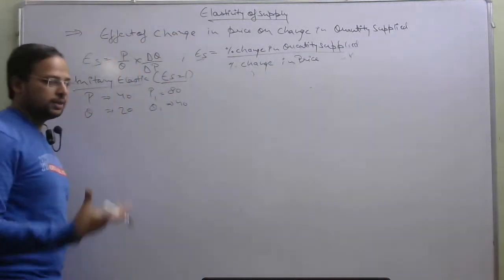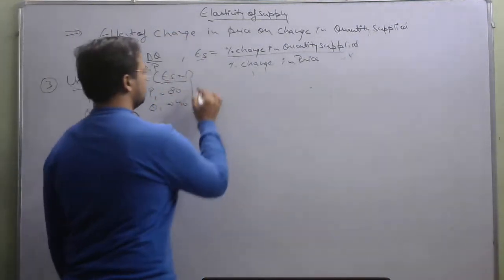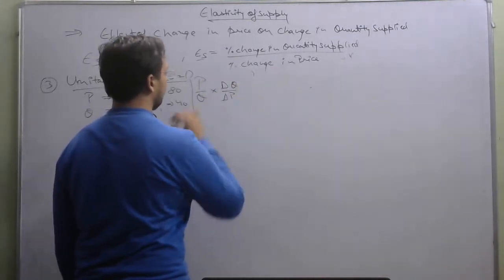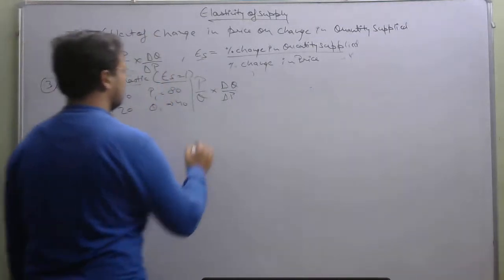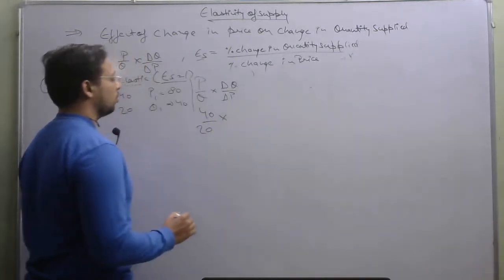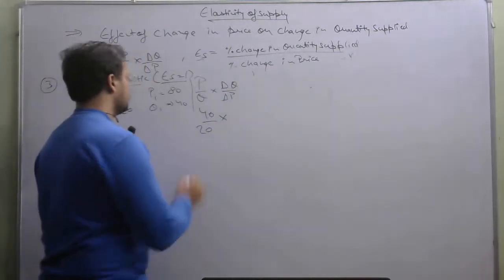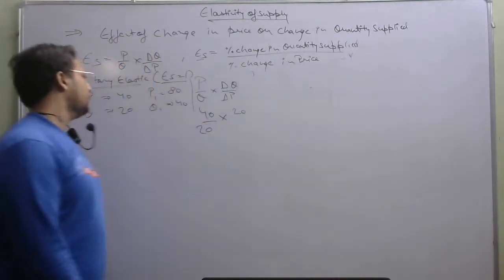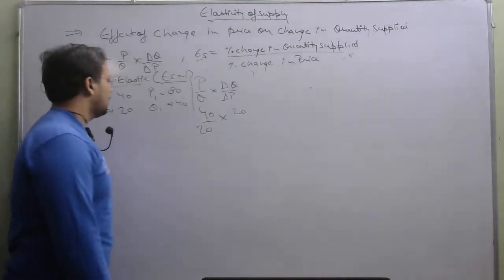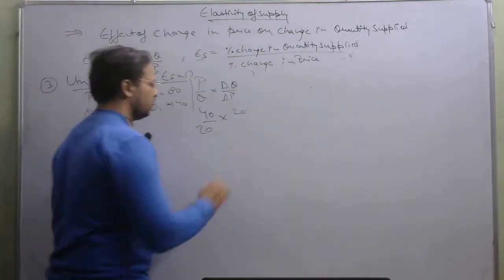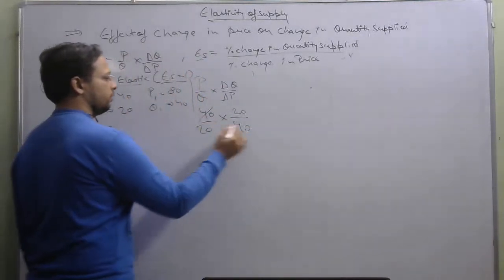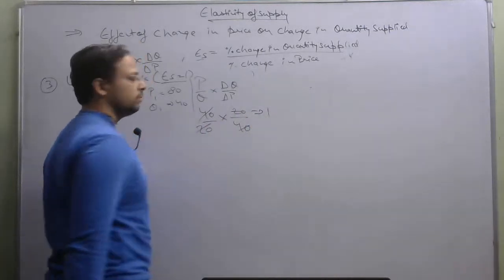So the formula says that the formula is P upon Q into delta Q upon delta P. The price earlier was 40, the quantity was 20 at that time, the quantity changed from 20 to 40, so there is a difference of 20, and the price also increased from 40 to 80, so there is 40.